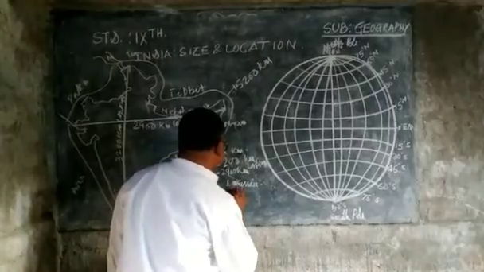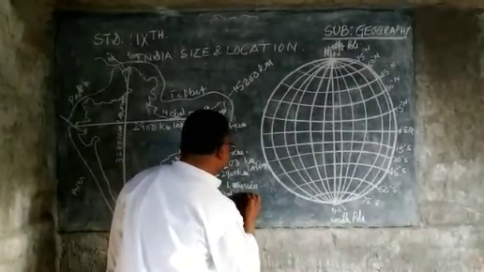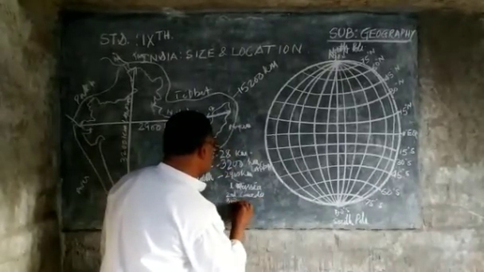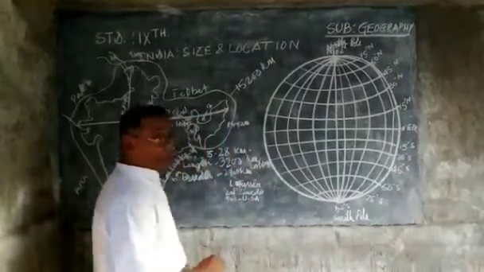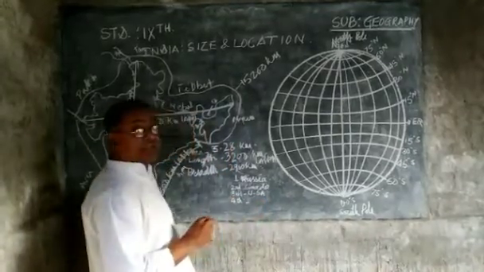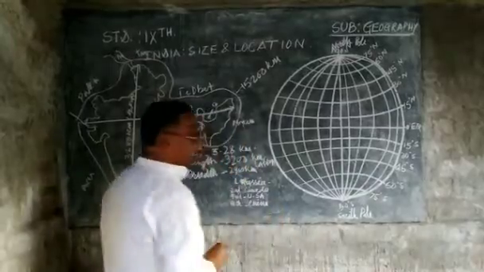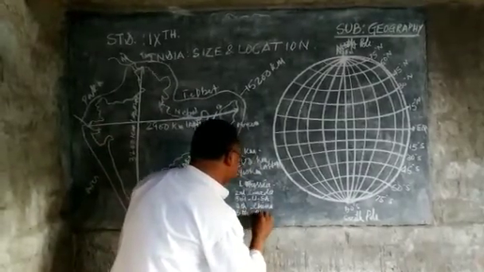Second largest country is Canada. Third largest country is USA. Fourth largest country is China. And fifth largest country is Brazil.